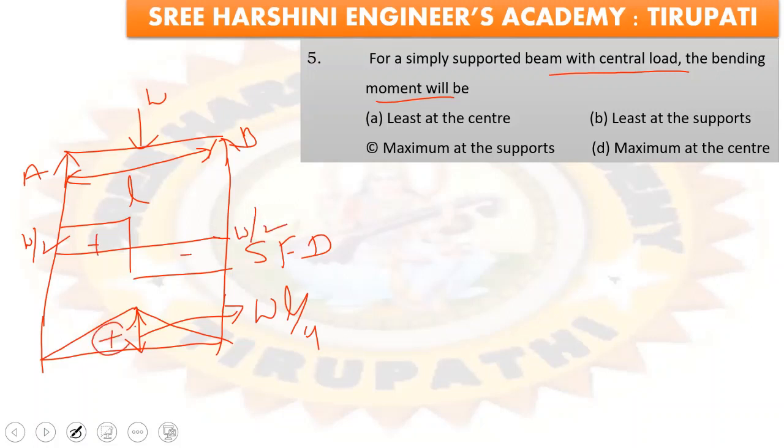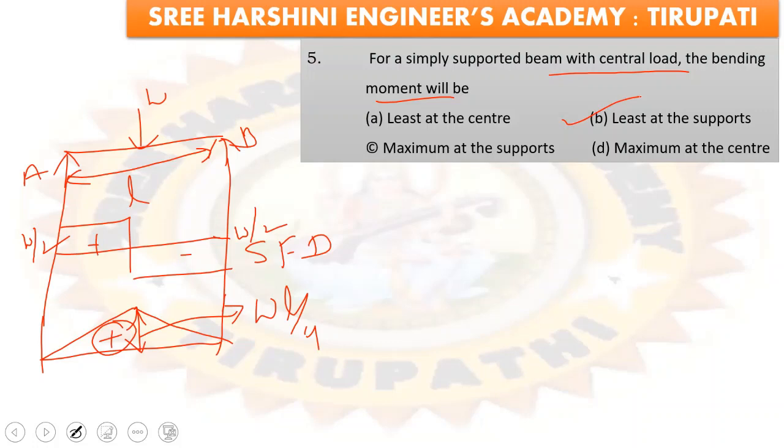So positive bending moment. The maximum bending moment occurs at the center. In a simply supported beam with a central load, the bending moment will be maximum at the center and least at the supports. So the option is: maximum at the center and least at the supports.